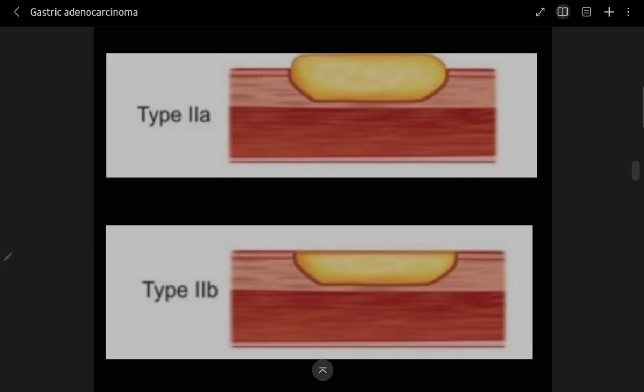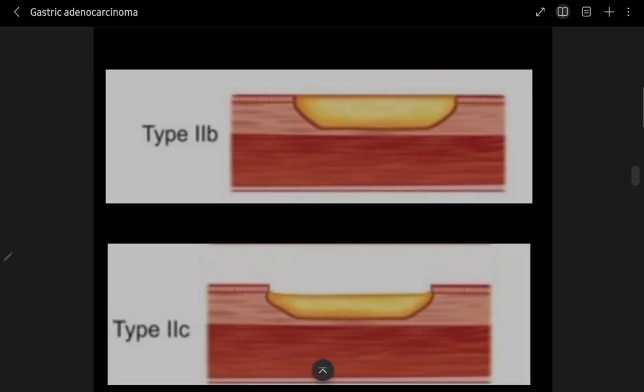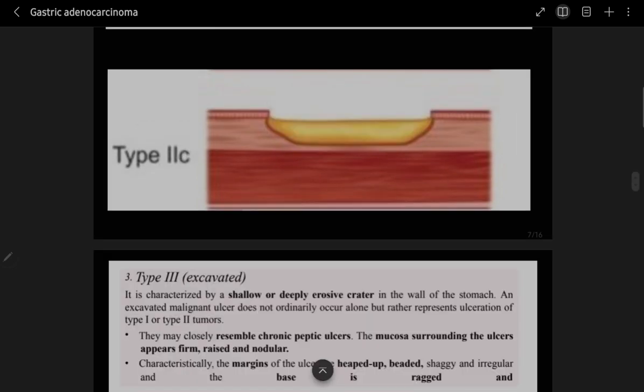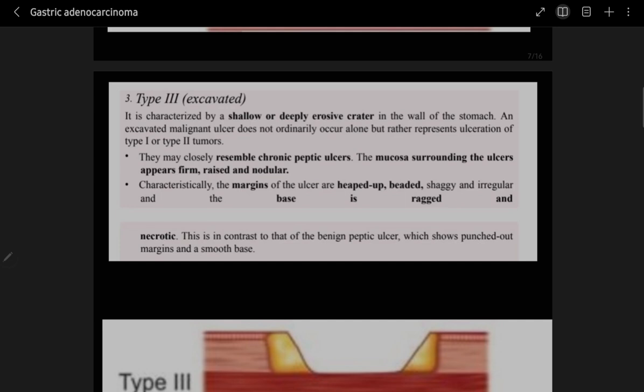So here this is a type 2A which we are seeing, it's slightly elevated. This is type 2B, flat, and this is type 2C, slightly depressed. Now coming to the type 3, that's also known as excavated. So it is basically characterized by a shallow or deeply erosive crater in the wall of the stomach. An excavated malignant ulcer does not ordinarily occur alone, but rather represents ulceration of type 1 or type 2 tumor.